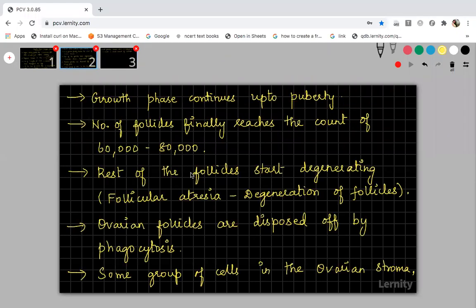I will show you the second slide. You just copy all the points in the second slide. Whatever things we are seeing now will all happen during the growth phase of the oogenesis. Okay, we are discussing the growth phase, and the growth phase is the longest phase where so many changes or events will occur, and we are seeing them one by one. Please note down everything.